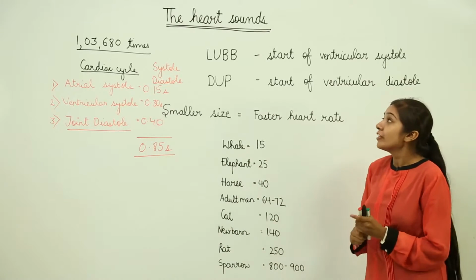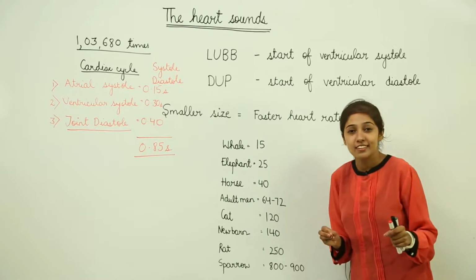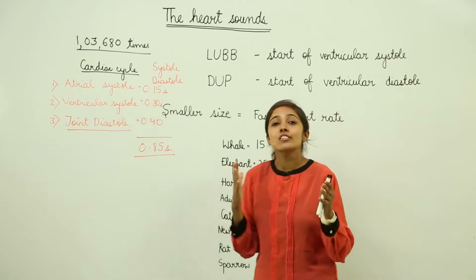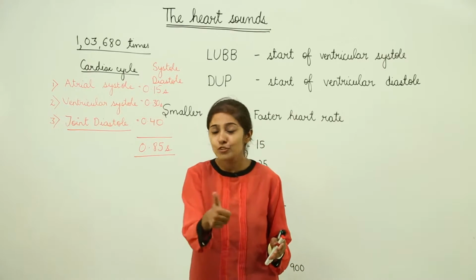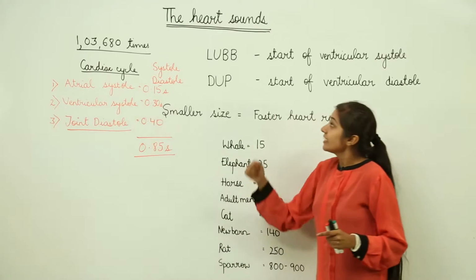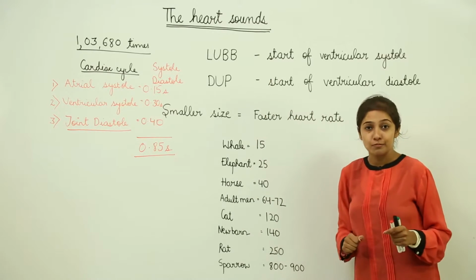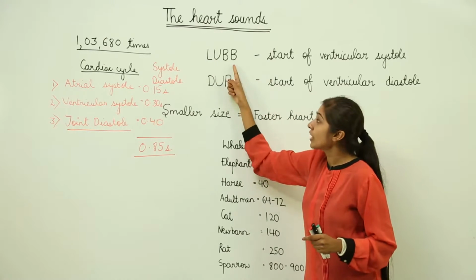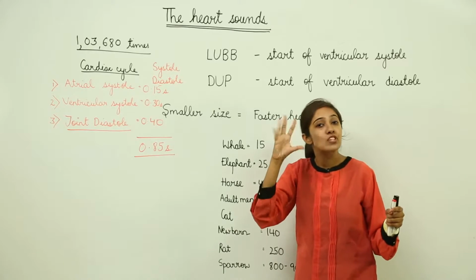When your heart beats, have you ever listened to the sound of a heartbeat? I'm sure you have. There are two sounds of your heartbeat: a lub sound and a dub sound. Your heart beats like lub, dub, lub, dub.